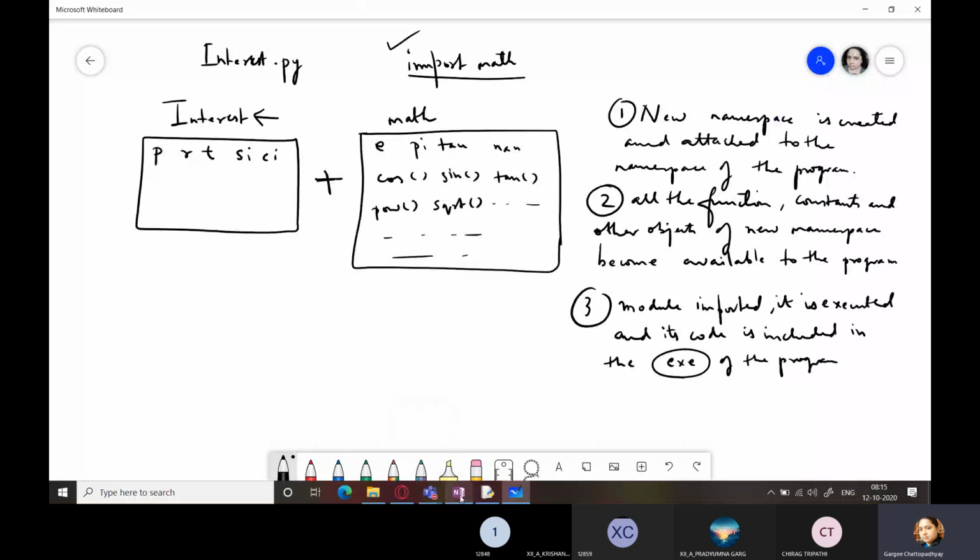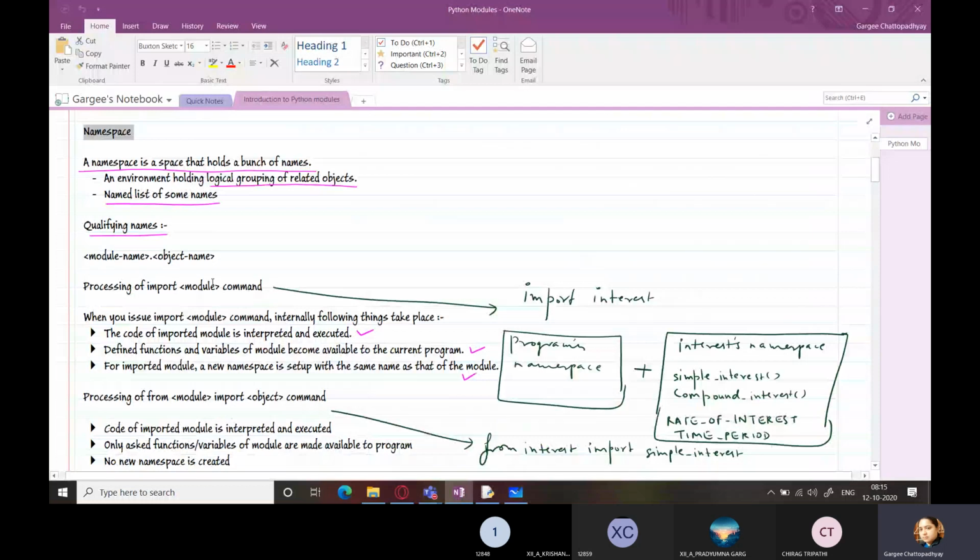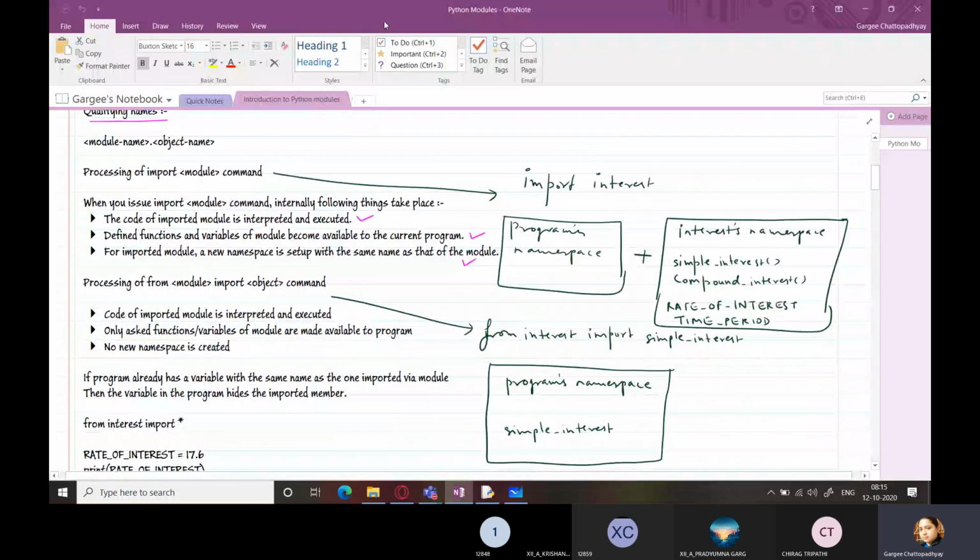I want you to write these 3 lines. I'll send these notes so you can write it at that time. Just I'm going to read this. When you issue import module command, internally following things take place. First, the code of imported module is interpreted and executed. Defined functions and variables of module become available to the current program. For imported module, a new namespace is set up with the same name as that of the module.